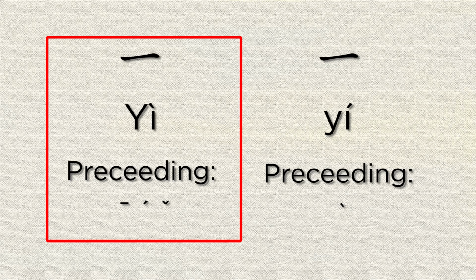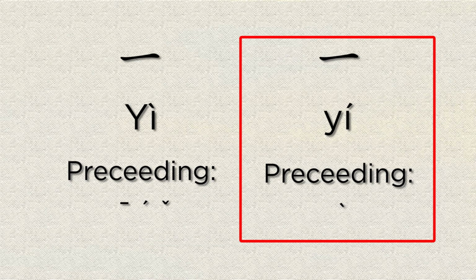So, to recap, when you are counting, stating numbers or stating first, second, and third, it is a first tone. And when you use number 1 with a measure word, it follows the same tone change rules as bu. Fourth tone if it is followed by a first, second, or third tone word, and second tone if it is followed by a fourth tone word.